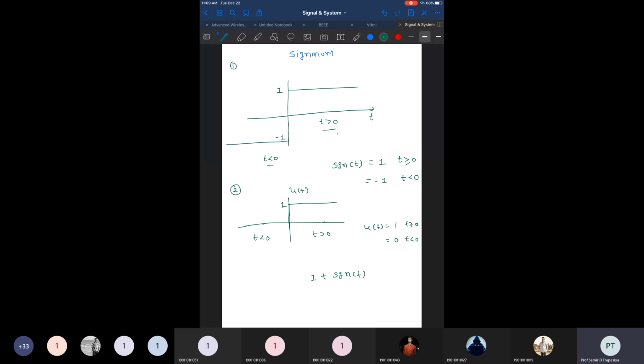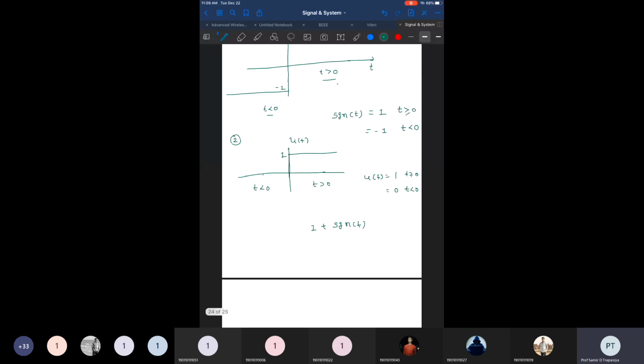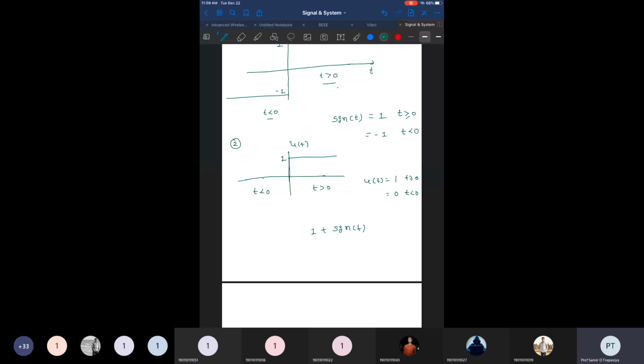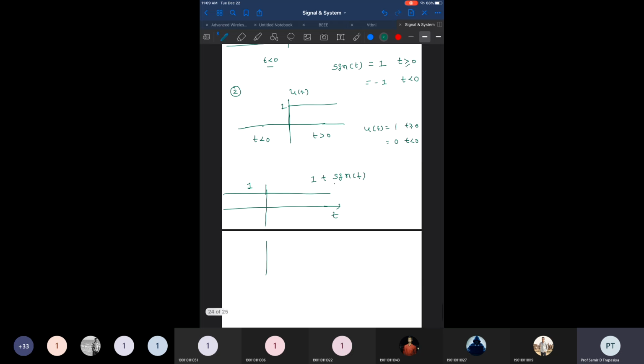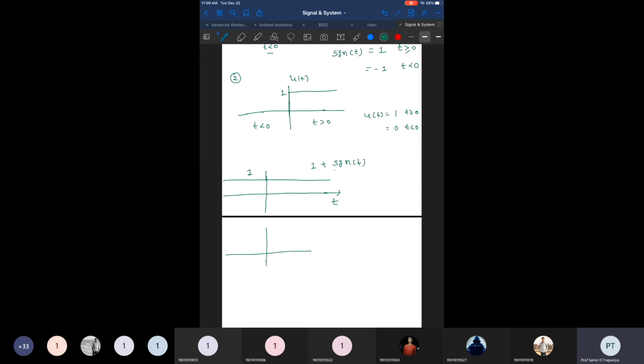1 is a constant, right? So how do you define the 1? It is nothing else but the constant 1. This is a 1 for all values of t. Irrespective of the value of t, it is constant 1. If I multiply 1 with the signum function, let's see what happens.